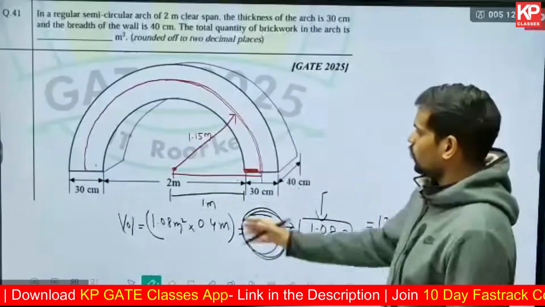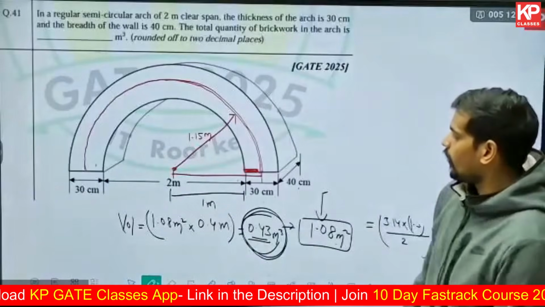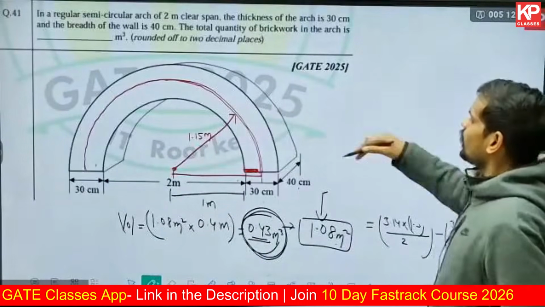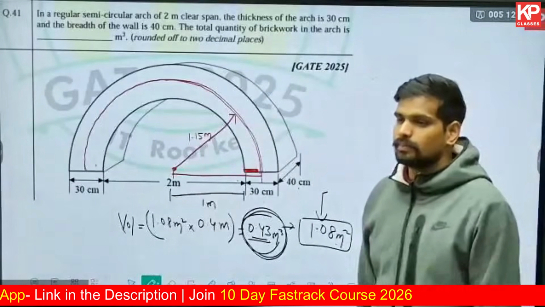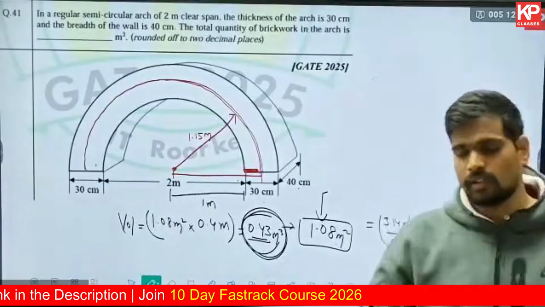So, if you know that the radius is 1.15, what will be the length of the center line? Can anyone tell me what formula will be applicable here to find the length of that arc?